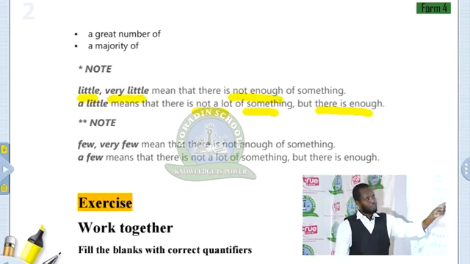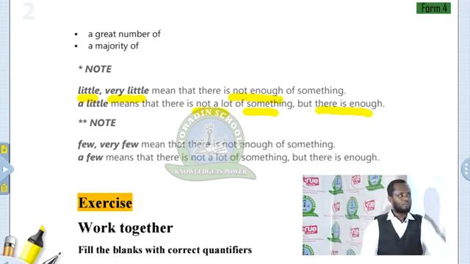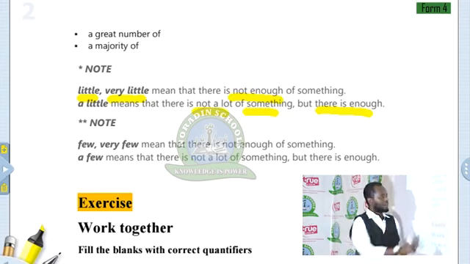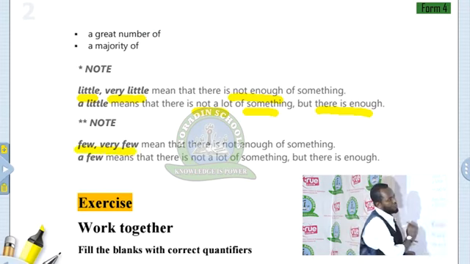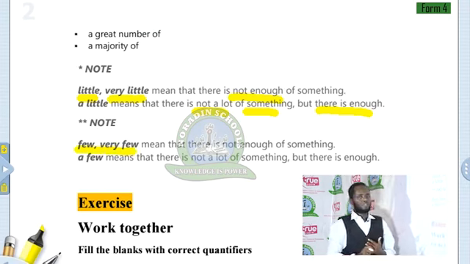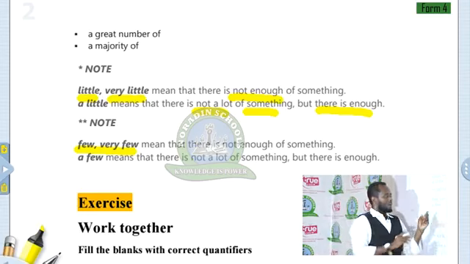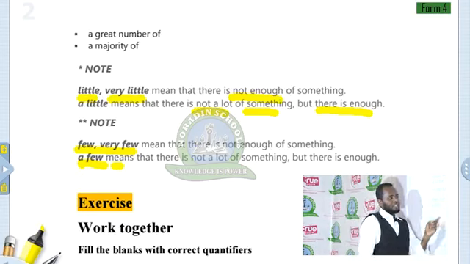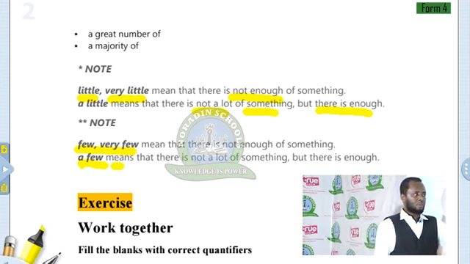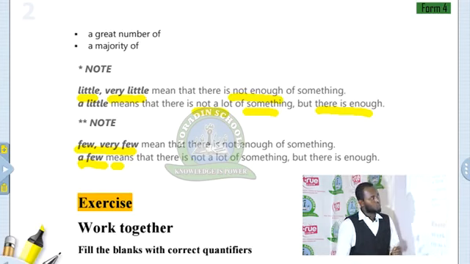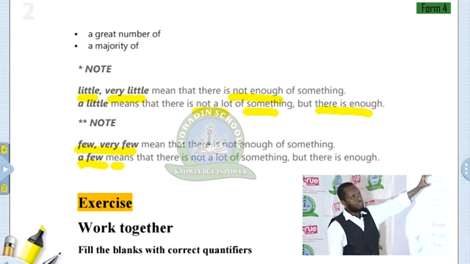Few and very few mean that there is not enough. But remember, we use these with plural countable nouns, and the other reason is not enough. A few means that there is not a lot of something, but there is enough. So a little can be used with uncountable nouns, and a few can be used with plural countable nouns.